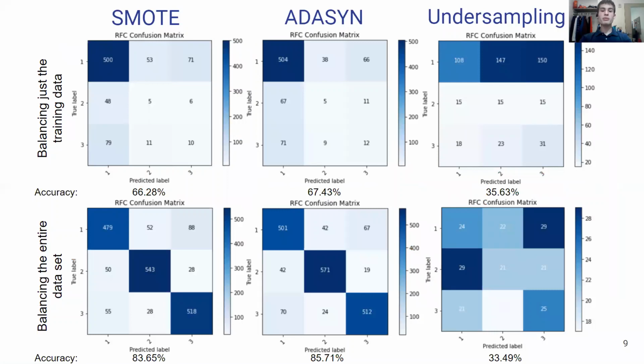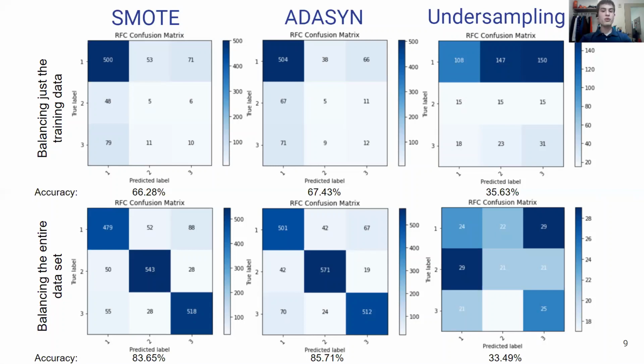It is important to be able to determine when to balance the data. When balancing, it can be done to adjust the training data so that the testing data is left unaltered, or it can be done to the entire data set prior to splitting it between the testing and training sets. Both can be valid in given circumstances, and it is important to be able to differentiate between them.